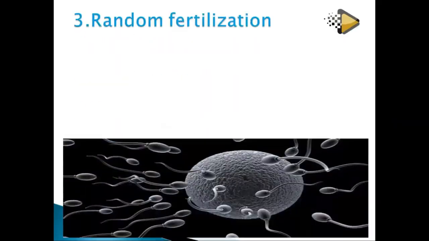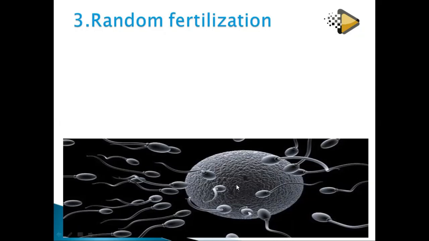And then another one is random fertilization. Look at this egg, and look at these sperms. All these sperms are looking for this ovum. And we don't know which one is going to fertilize the ovum. You see, we don't know. So it is by chance, it's random. All these sperms are different, but we don't know which one is going to fertilize this. So if the guy produces like 100 million sperms, and each sperm is different from the other, only one will fertilize the ovum.